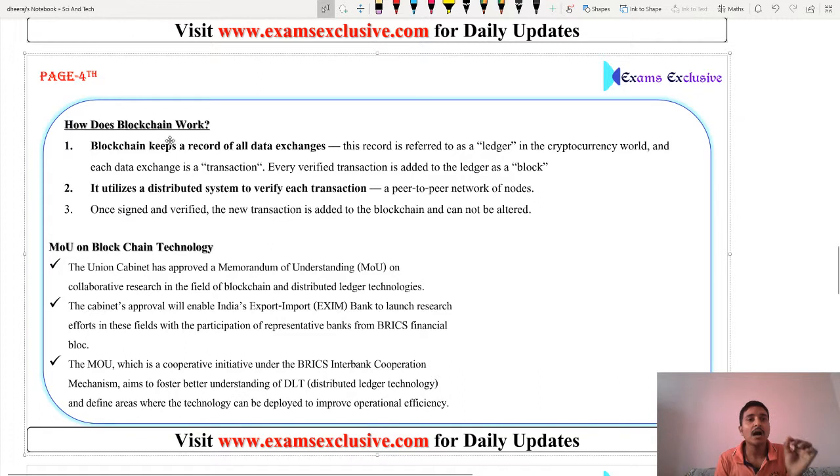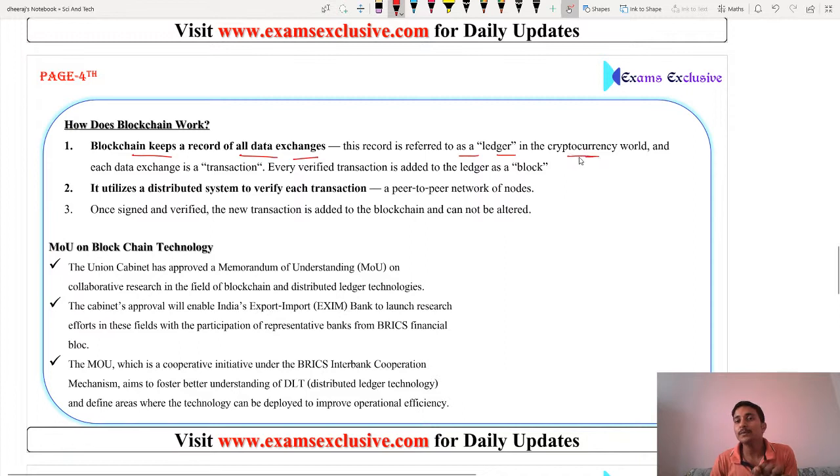Here we discuss how blockchain works. This is a very important function. So friends, let's have a look at the working function of blockchain. Friends, the first one is that blockchain keeps a record of all data exchanged, and this record is referred to as the ledger. In the cryptocurrency world of Bitcoin, each data exchange is a transaction, and every verified transaction is added to the ledger as a block.